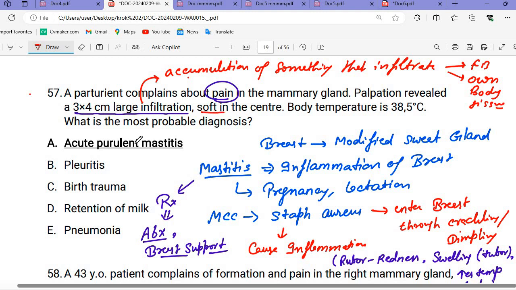Along with that, we see softening in the center and the body temperature is also increased. What is the most probable diagnosis? Remember, it is acute purulent mastitis.